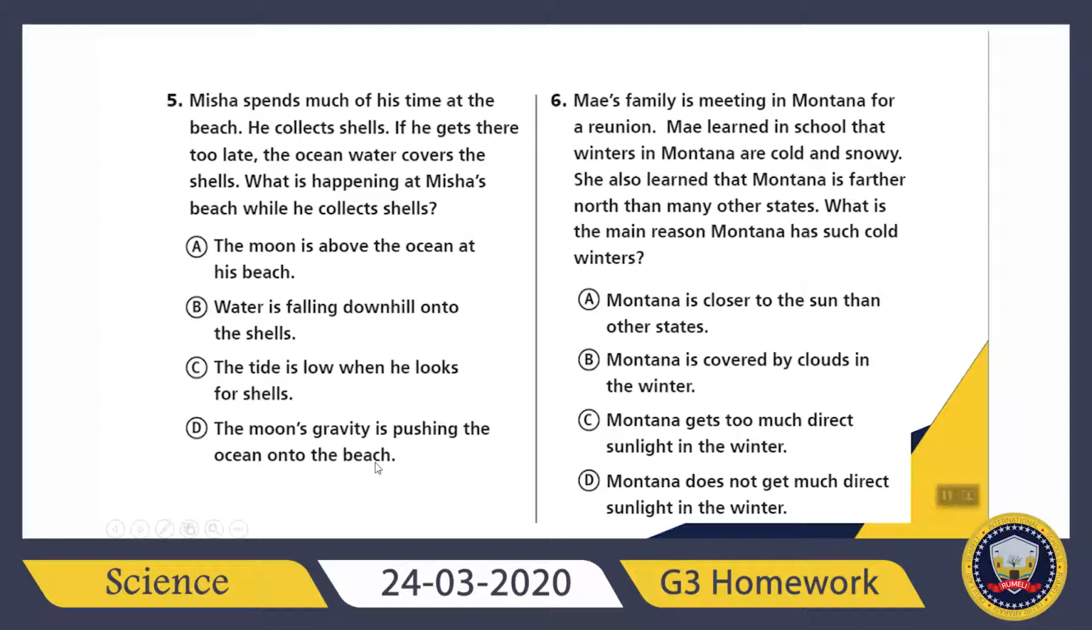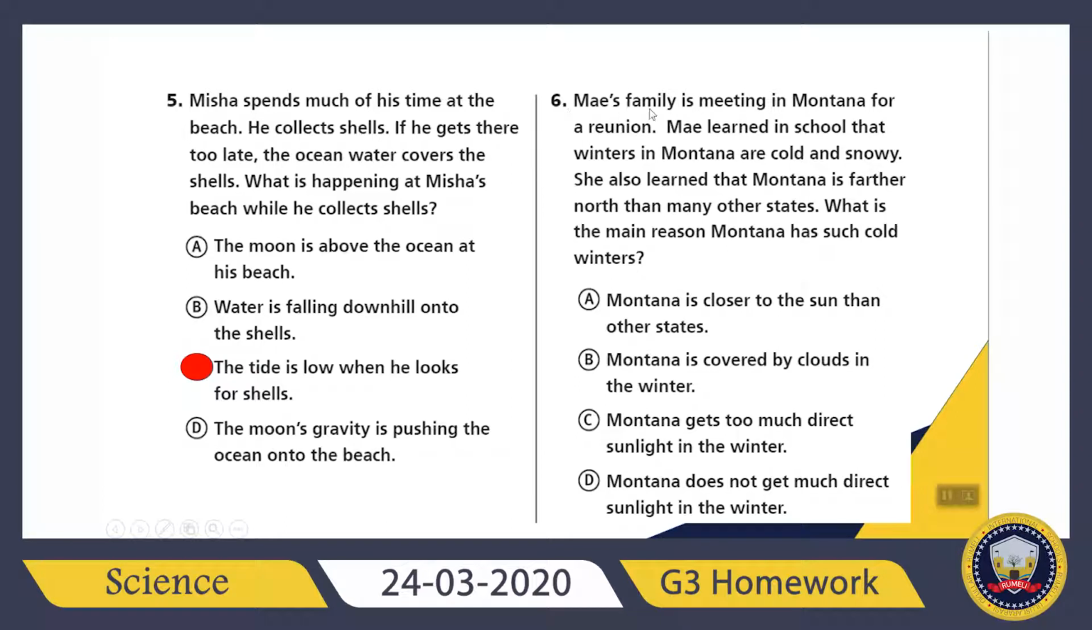Which one is the right one? What do you think? We can say if Misha arrives too late, his beach and pool will be covered in water because it is high tide. So it means right now it's happening. The tide is low when he looks for shells, right? Good.